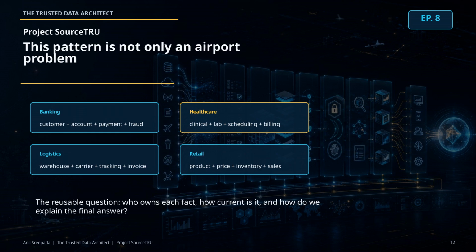The airport scenario is only the teaching wrapper. The same architecture pattern appears across many enterprises. In banking, a risk answer may depend on customer, account, payment, and fraud evidence. In healthcare, a patient flag may depend on clinical, lab, scheduling, and billing data. In logistics, a delay answer may depend on warehouse, carrier, tracking, and invoice events. The question is the same: who owns each fact? How current is it? And how do we explain the final answer?